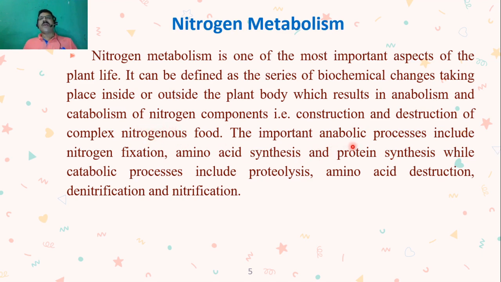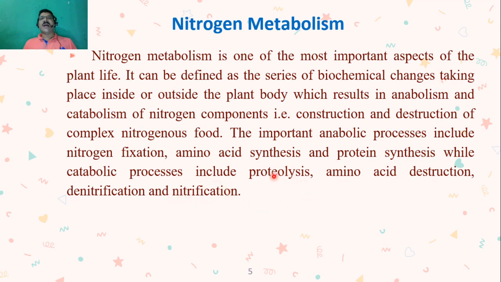The important anabolic processes include nitrogen fixation, amino acid synthesis and protein synthesis. All these are the anabolic processes taking place in the plant, and they are very much related to nitrogen. There are some catabolic processes. They include proteolysis, which is the destruction of proteins, then amino acid destruction, denitrification and nitrification.